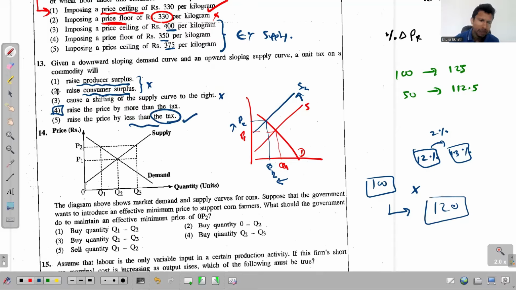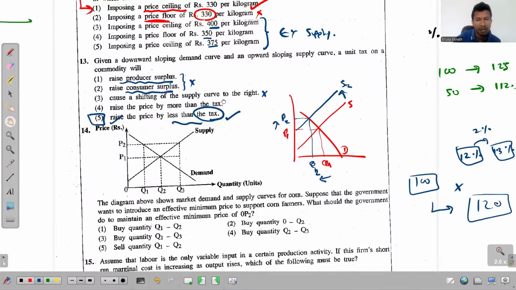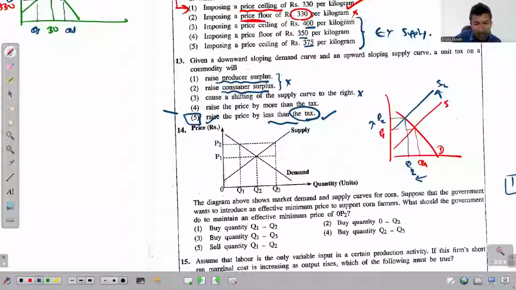So the answer for this one is the fifth one. I read out that 99% of the time the price will increase by an amount lower than the tax. There is a 1% chance for the price to increase by an amount equal to the tax. When does that happen?